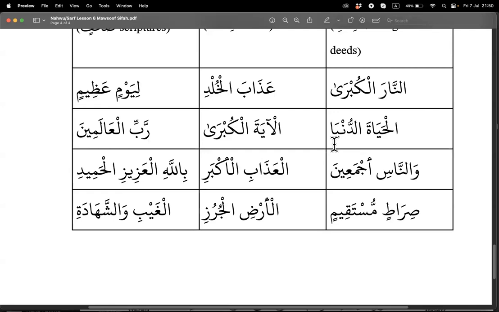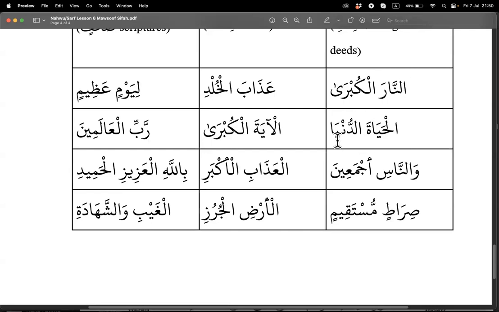So it's like kubra. You see, does it match? It is singular feminine, because this is feminine. And again, this word dunya will always be dunya. It's like Musa. Although the alif is not this kind, it's a standing alif, it's the same. And then al. So it's like this basically.